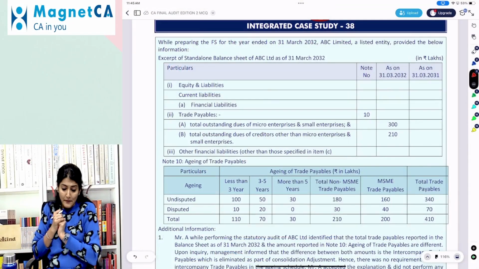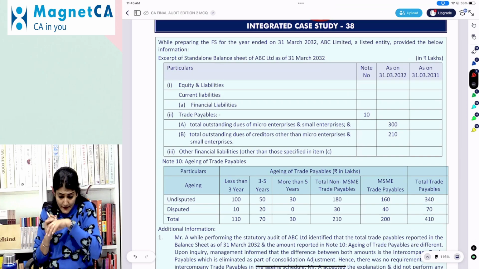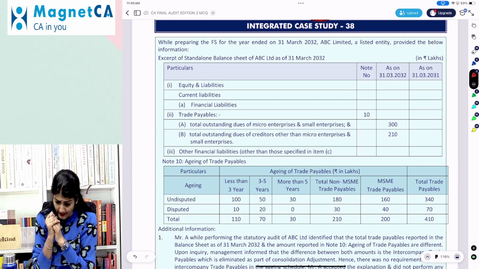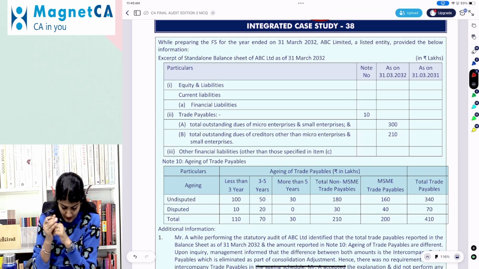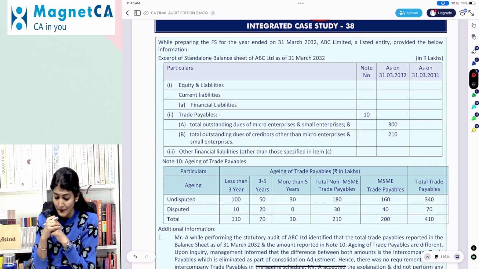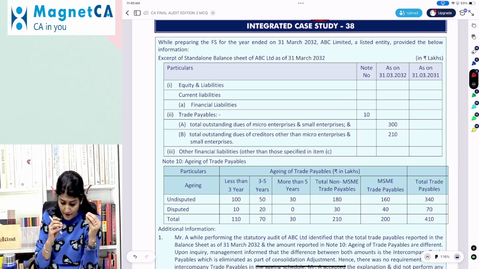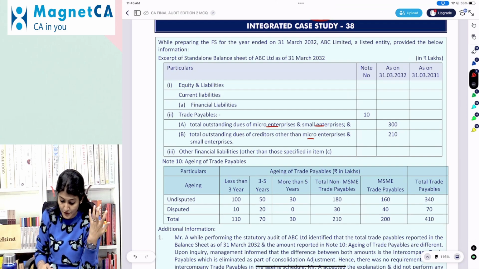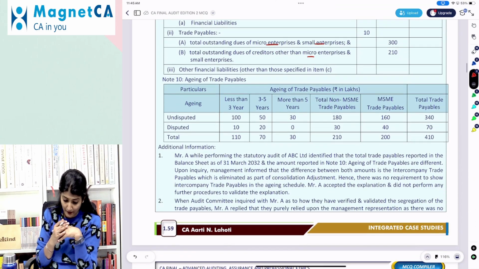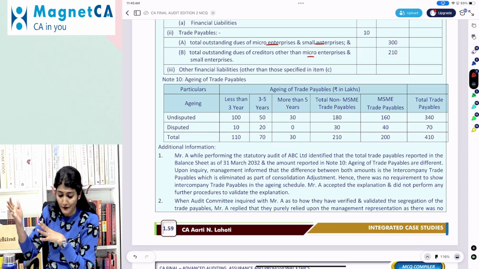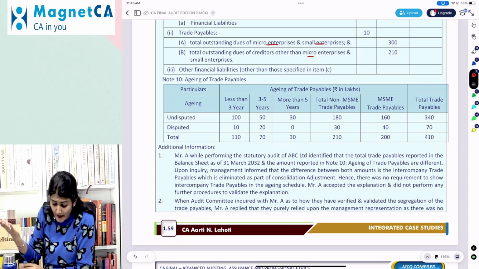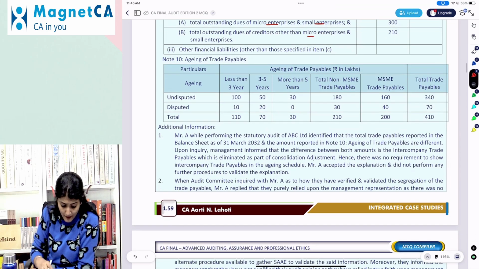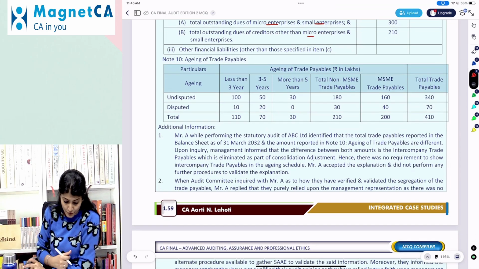Right. So while preparing the financial statements for year 32, ABC Limited, a listed entity, provided the following information. Extract of the balance sheet as at 31st March 32: equity, current liability, financial liability, trade payable outstanding to micro and small enterprises, dues for creditors other than micro and small, other financial liabilities. Then aging of trade payable: less than 3 years, 3 to 5, more than 5, non-MSME and MSME, and the total trade payable, undisputed, disputed, and the total.